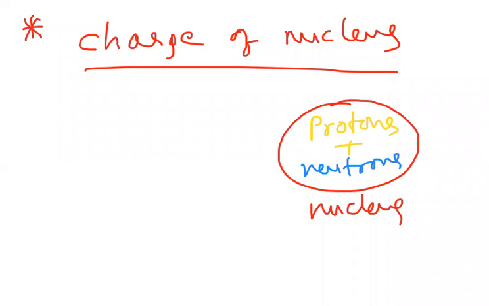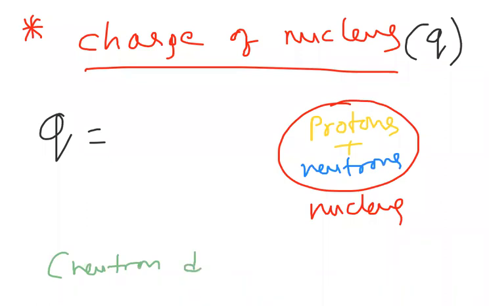Neutrons' charge is 0, so only protons contribute to the charge of the nucleus. Let us write the charge of the nucleus as Q. Neutrons don't have charge, so what we have to write is the protons' charge only, the nucleus charge.